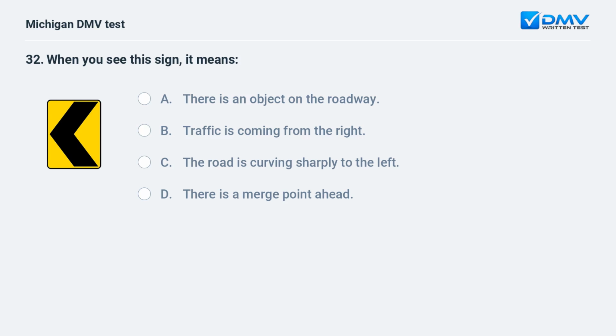When you see this sign, it means: A. There is an object on the roadway. B. Traffic is coming from the right. C. The road is curving sharply to the left. D. There is a merge point ahead.